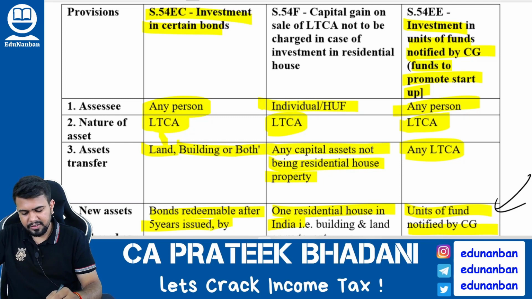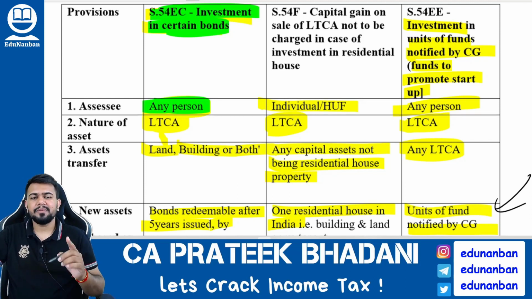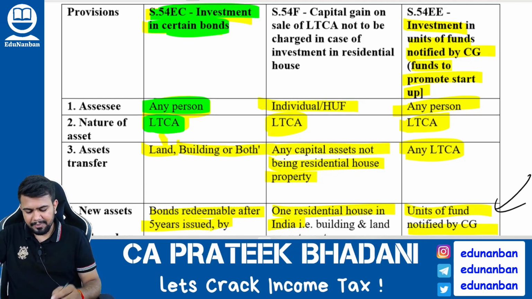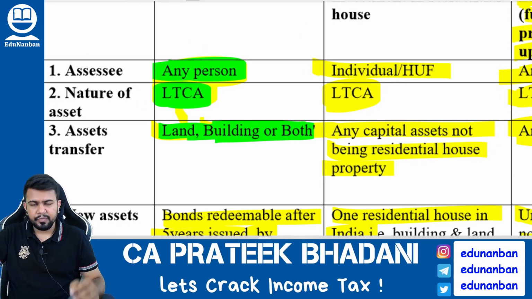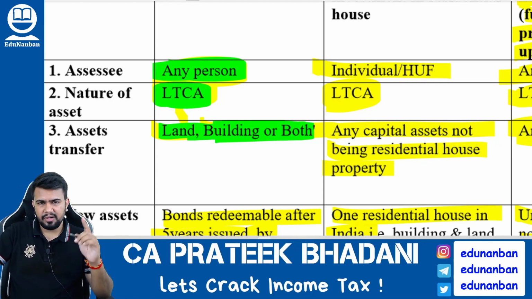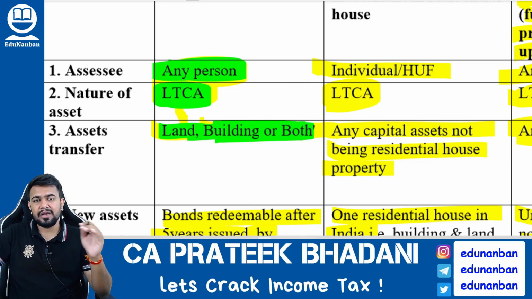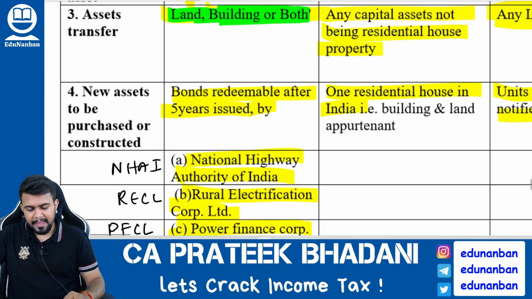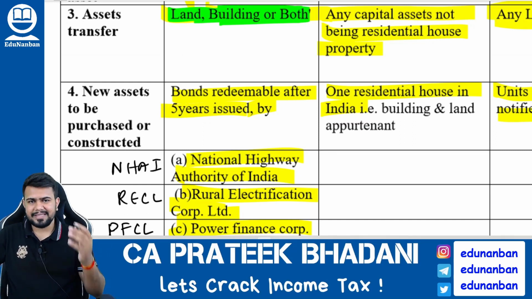Section 54EC is also very simple, investment in certain bonds. Section 54EC is applicable to all assessees and it is applicable only in case of long-term capital gains which arise on transfer of land or building or both. So if an assessee is having land or building or both, and if the assessee is transferring such land or building or both being a long-term capital asset, then if the assessee is buying bonds, then the value of such bond can be claimed as exemption.